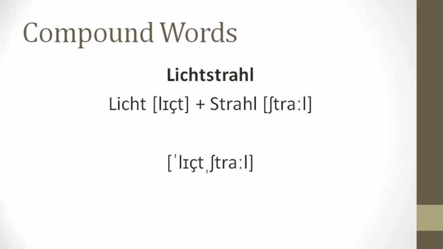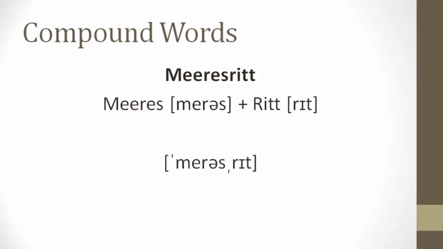Here we have another example, Lichtstrahl. So it's made up of Licht plus Strahl. And again, the first part receives the stress, Lichtstrahl. And our last example for today, Meeresritt. And again, we know from our experience that SR is not a combination that appears by itself.